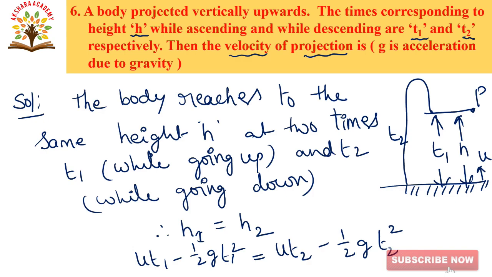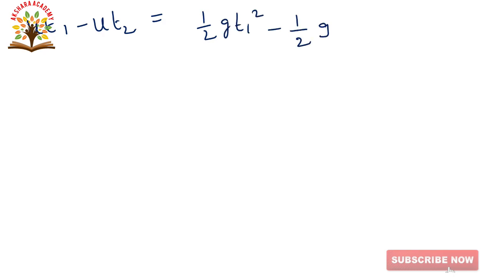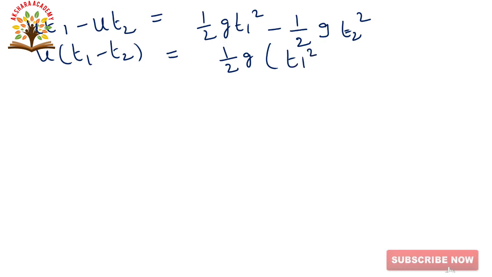Now we are writing the next step: u t1 minus u t2 is equal to half g t1 square minus half g t2 square. Here we are taking u as common, u of t1 minus t2, and here also taking half g as common. Then we get t1 square minus t2 square.